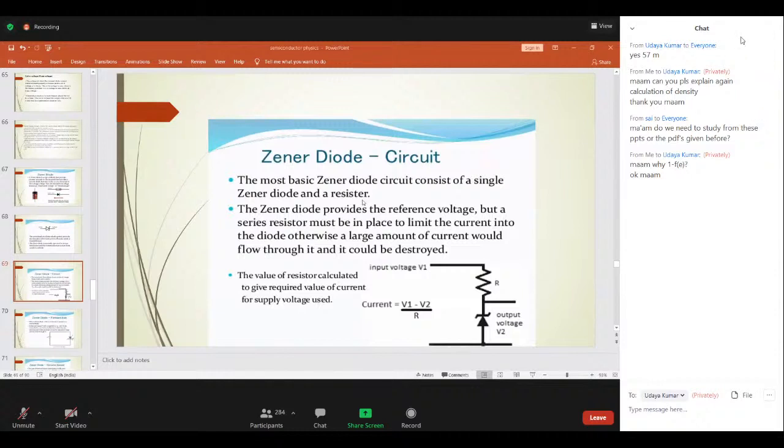So what is Zener breakdown? Zener breakdown occurs in a heavily doped PN junction. In the Zener diode, P and N regions are heavily doped, so the depletion region is narrow. When the reverse bias voltage is increased, this narrow depletion region generates a strong electric field.